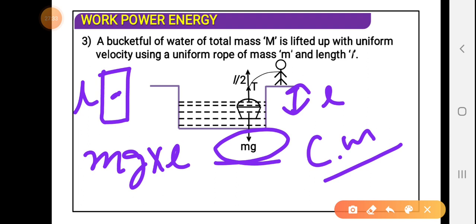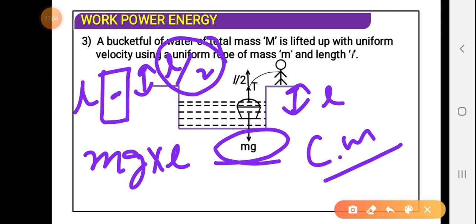So you have to consider the displacement of the center of gravity. If the whole bucket comes out, the displacement of the center of gravity is only L by 2, not L.